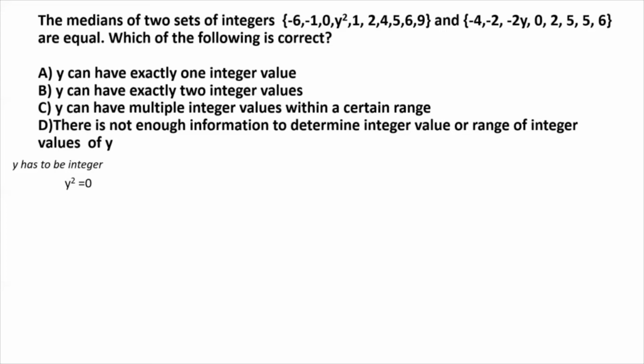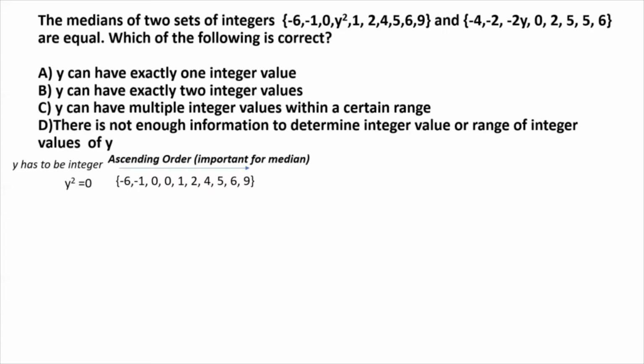For that, the first set becomes -6, -1, 0, 0, 1, 2, 4, 5, 6, 9. Remember that when we are considering the median, it's important to have the sets of values arranged in ascending order. This is very important for median.